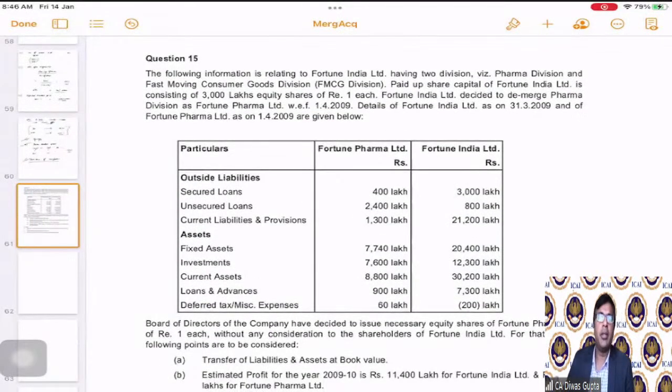The following information is related to Fortune India Limited, having two divisions, the pharma division and the fast moving consumer goods division. So they are saying there is a company called Fortune India. It has two divisions, pharma and FMCG.